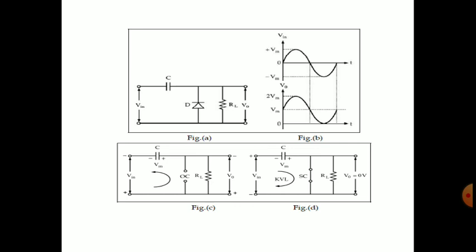Please all of you draw the circuit, only figure A. Please make it quick. After drawing, observe the circuit in figure A.